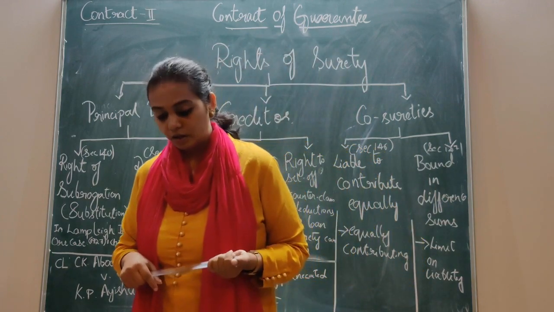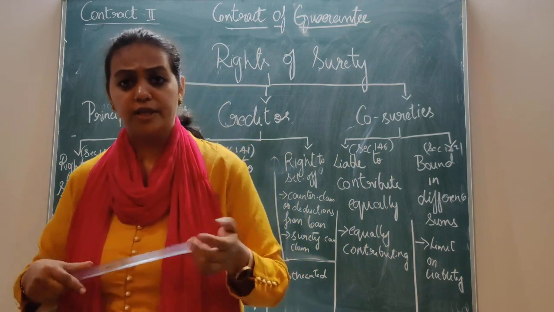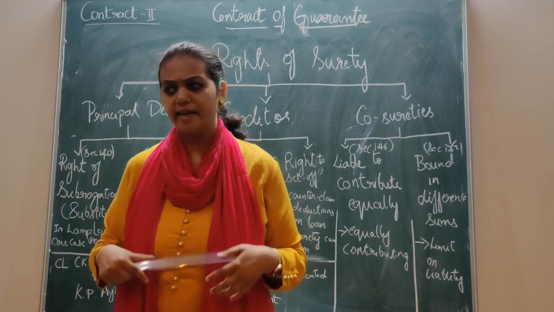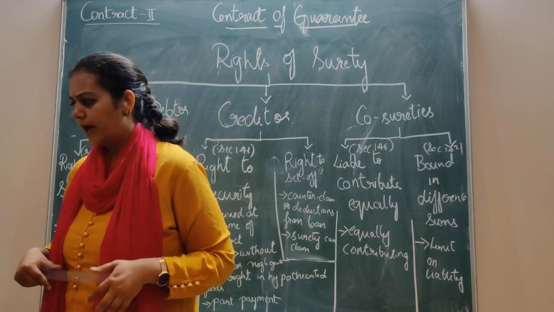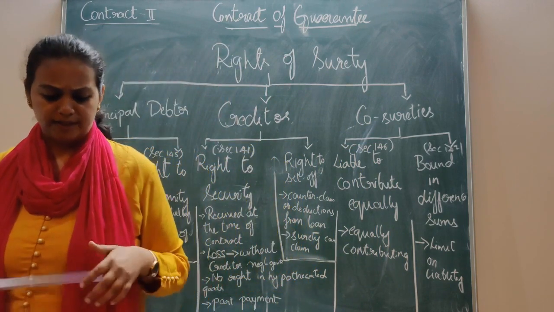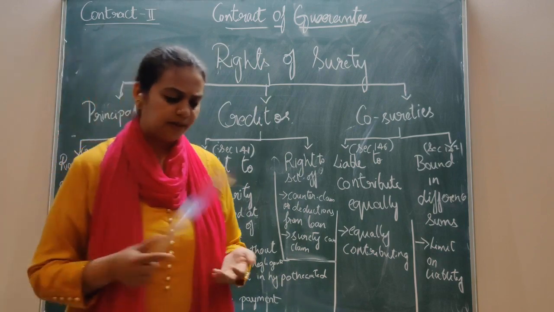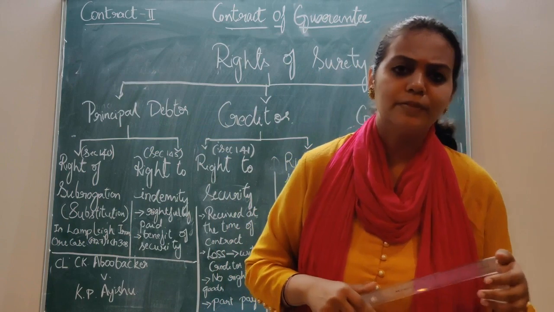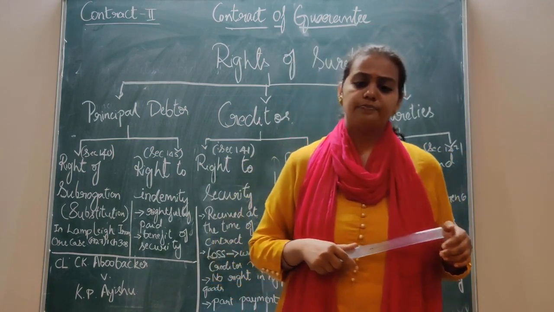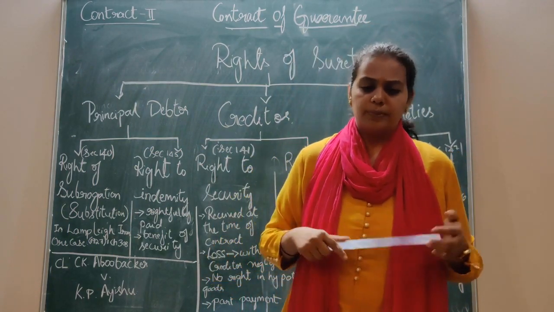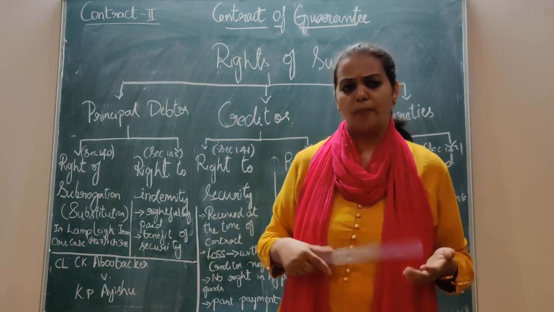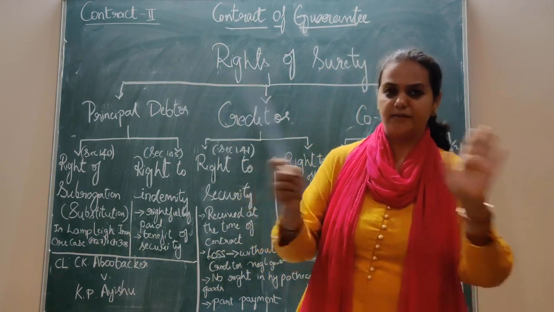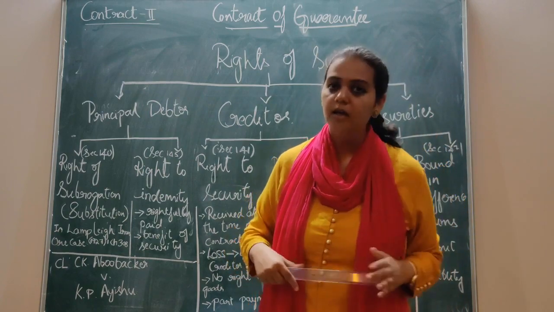What if the surety is not aware of it? In the next case, we'll take the next illustration. Again, same example only. The principal debtor has taken a loan worth 5,000 only. Sorry for that.